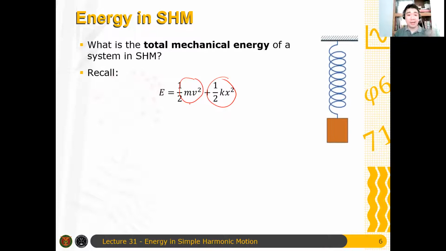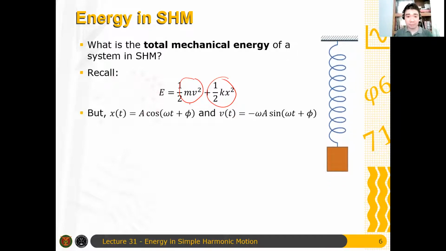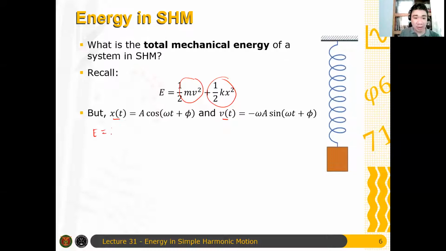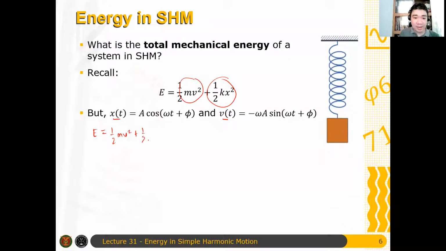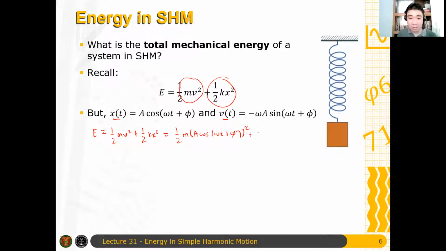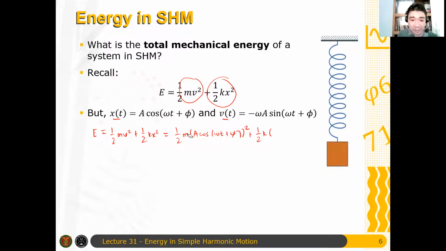Okay. Now, remember that since the total energy is conserved, we know exactly the position as a function of time and the velocity as a function of time. We know those two, and what we can do instead is to substitute them. So we can solve E equals 1/2 mv squared plus 1/2 kx squared, which is just equal to 1/2 m multiplied by A cosine of omega t plus phi, quantity squared, plus 1/2 k, wrong.